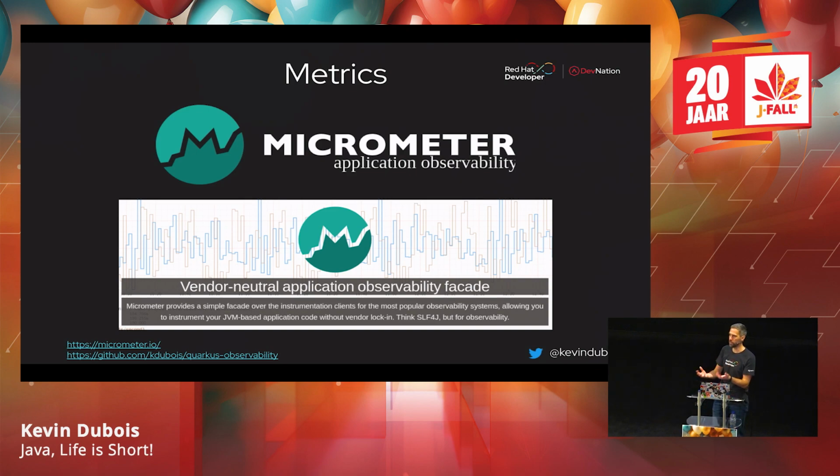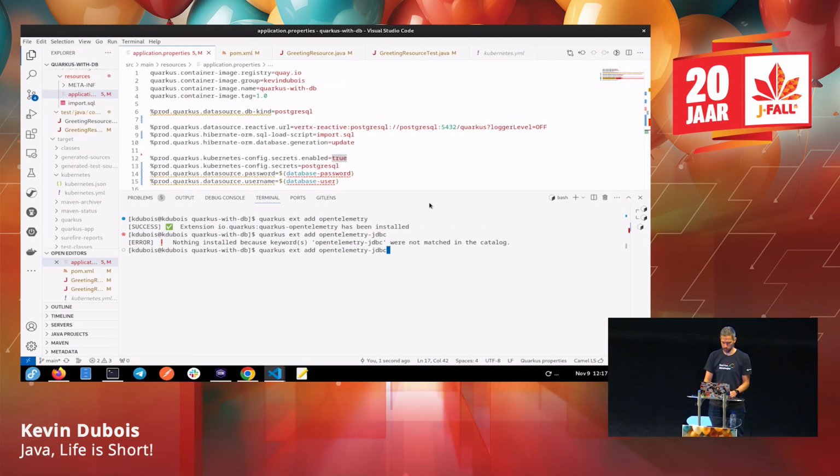But it gives you a lot of feedback, right? So to see, hey, is there a performance issue with our application? Or is there a specific node in our Kubernetes that's behaving differently because it has its limits set differently or something? So you get a lot of that feedback from your application. So I'm going to try it real quick. Let's see if it works. So quarkus extension add micrometer. Okay, so that one worked.